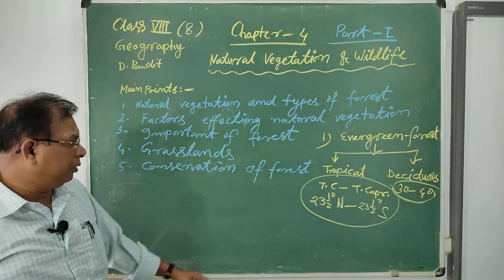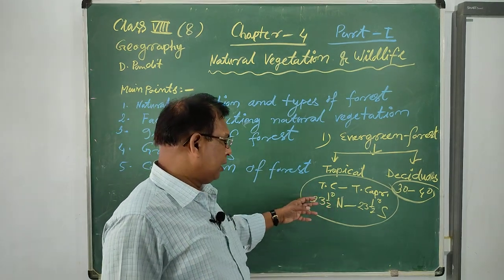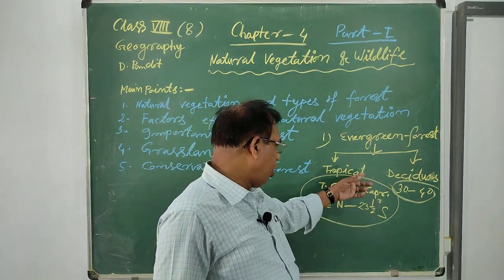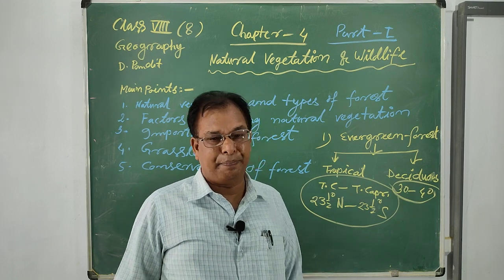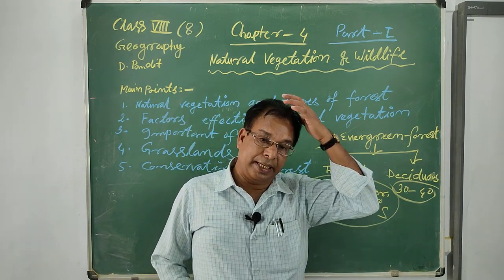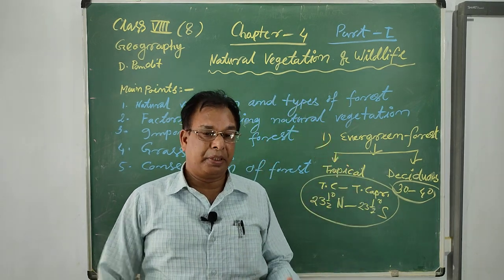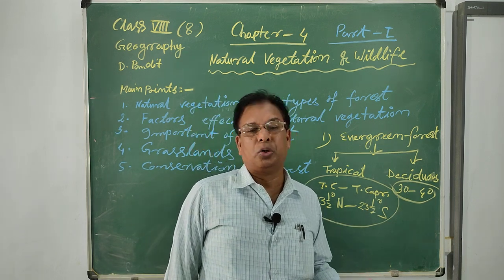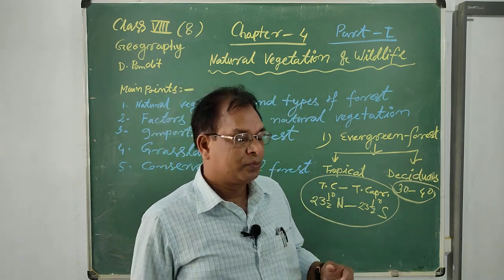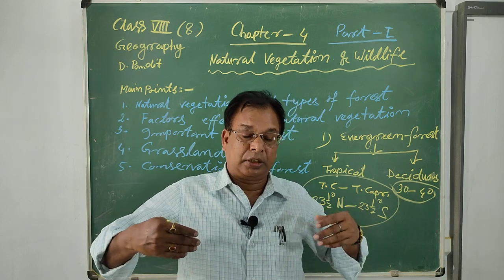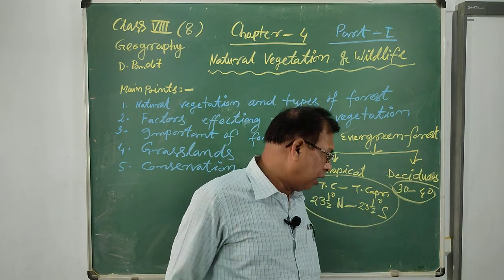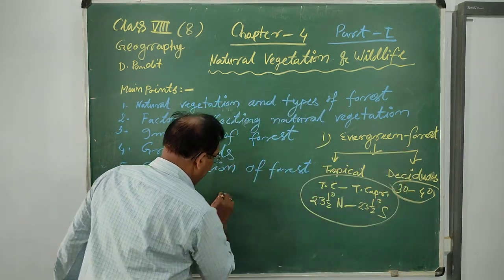Next, we will learn about the temperate forest. Temperate means the area that lies between 30 degrees to 50 degrees north and south latitudinal zone.